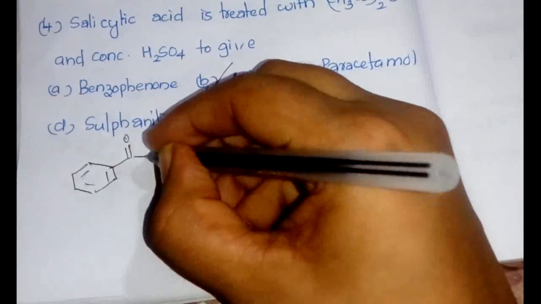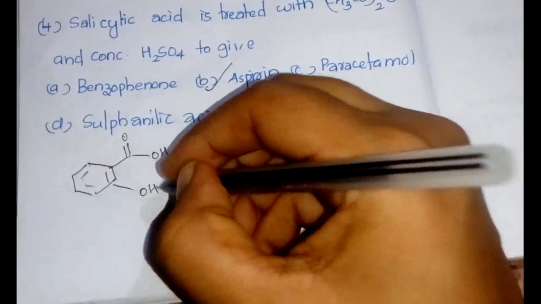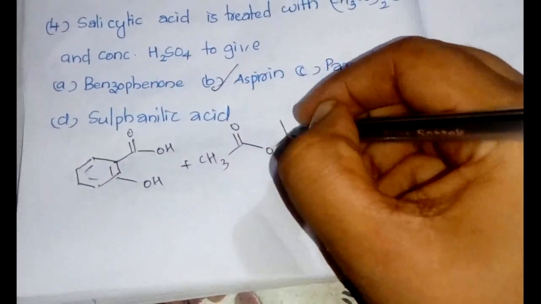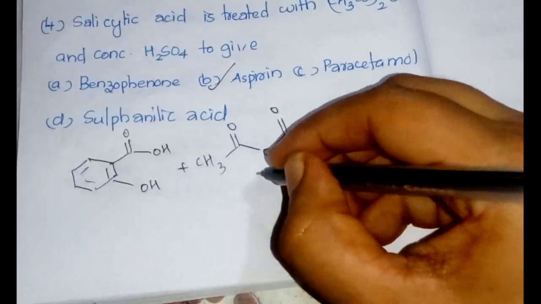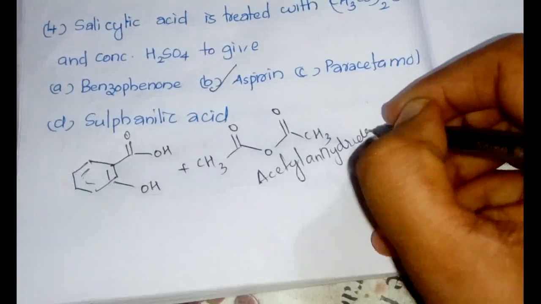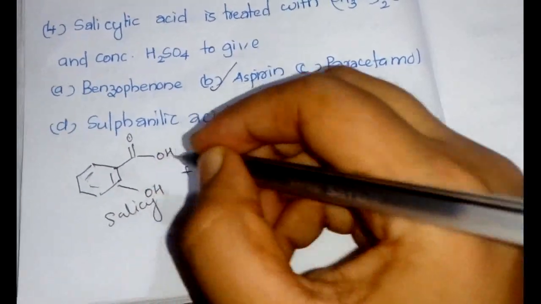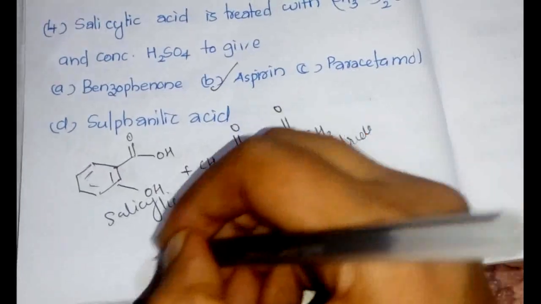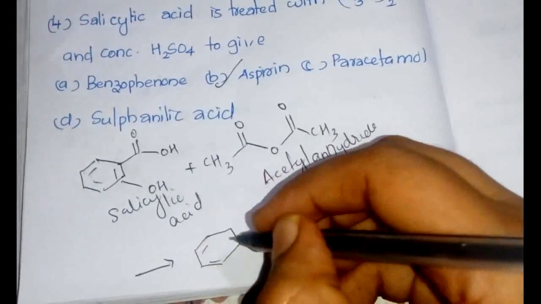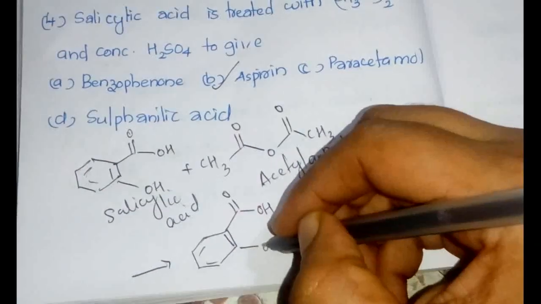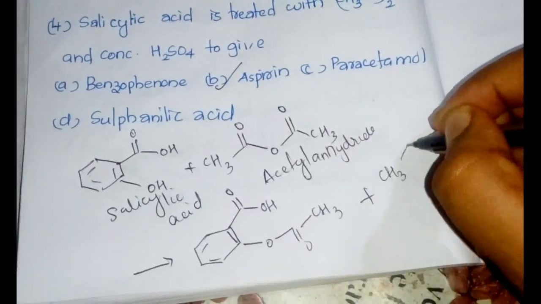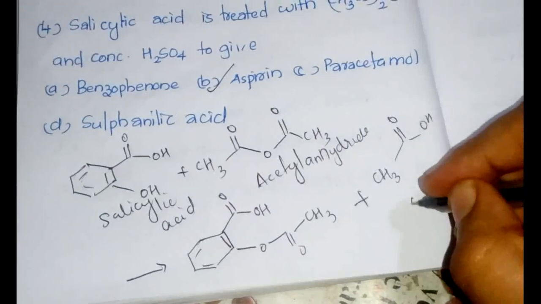This would be salicylic acid. Salicylic acid has this particular formula. (CH3CO)2O, this is acetic anhydride, and this is salicylic acid, and this forms, plus CH3COOH, so this is acetic acid.